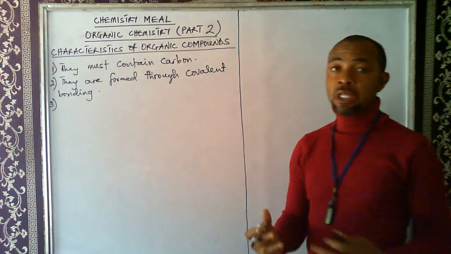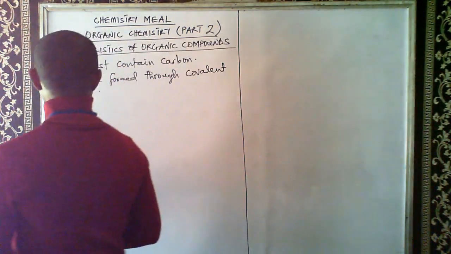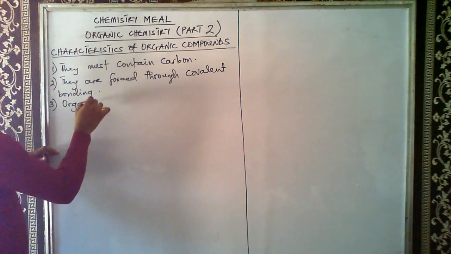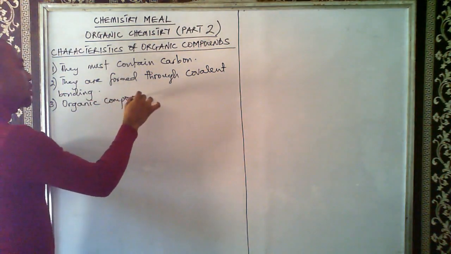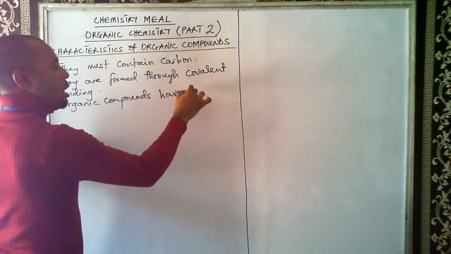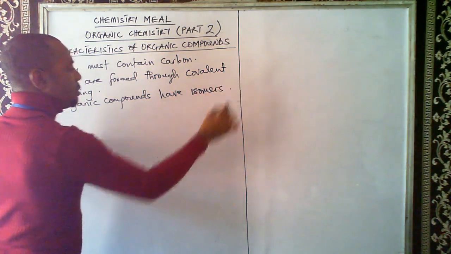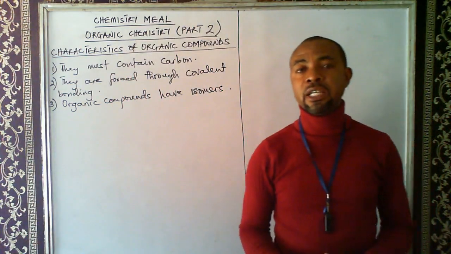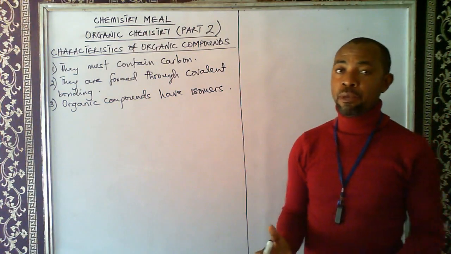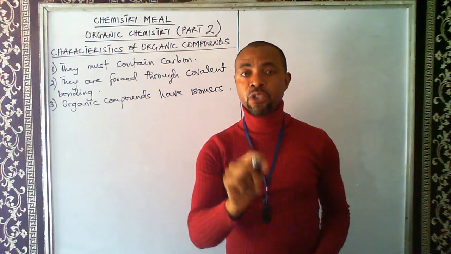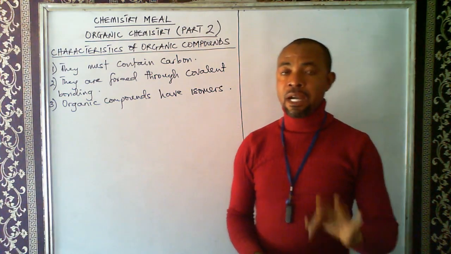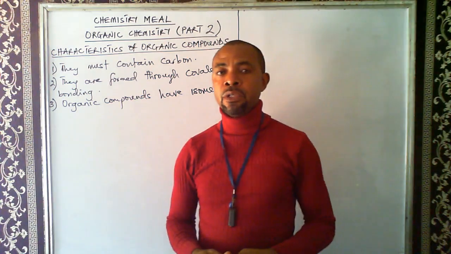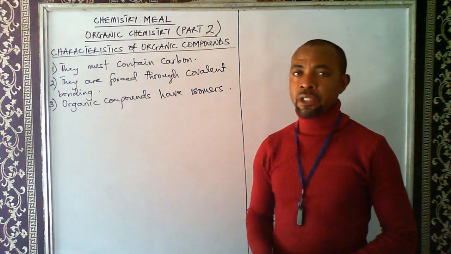Okay, so what are other characteristics of organic compounds? Organic compounds have isomers. So they exhibit isomerism. If you're a beginner as far as organic chemistry is concerned, you may not understand what we mean by isomers or isomerism. We're going to see it as one of the basic terms associated with organic chemistry, and that will be around part 4 of our video on organic chemistry. So just make sure that you follow us.